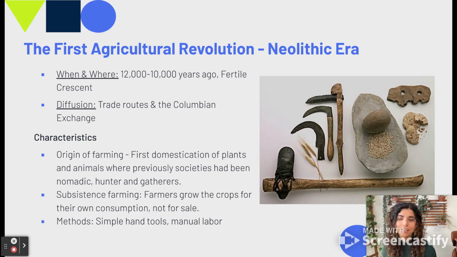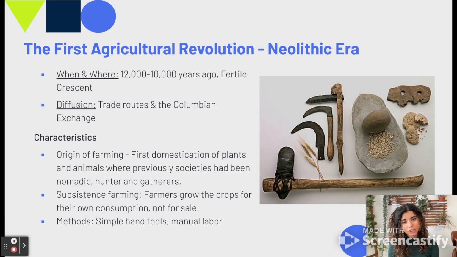So characteristics of the first agricultural revolution include being the origin of farming. So this was the first domestication of plants and animals. So instead of having to be nomadic groups or groups of hunters and gatherers, people were then able to settle because they were able to grow their own food and raise their own animals.